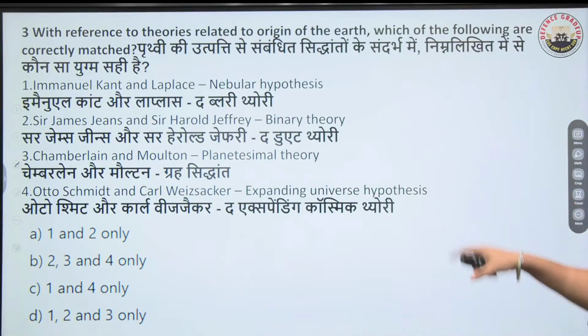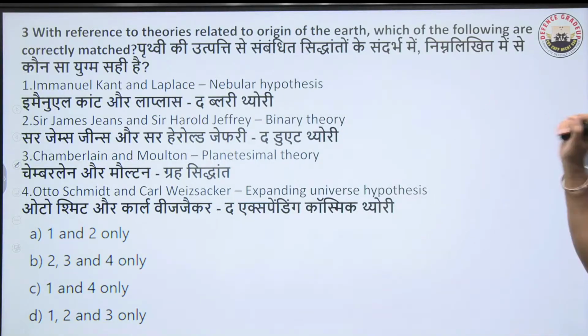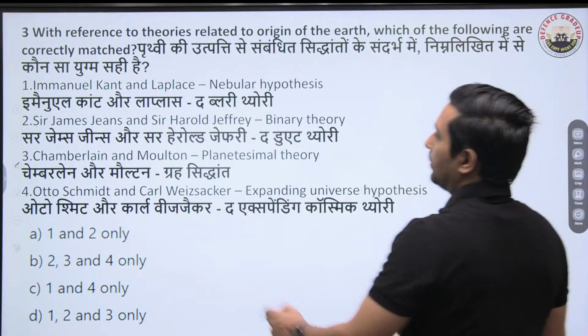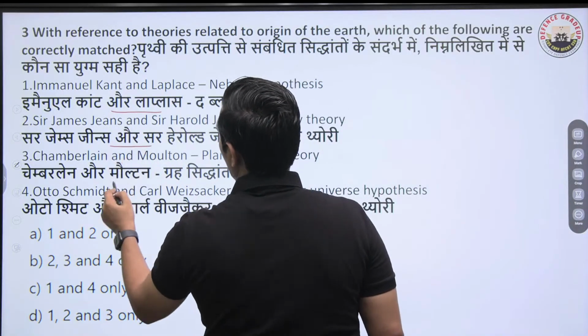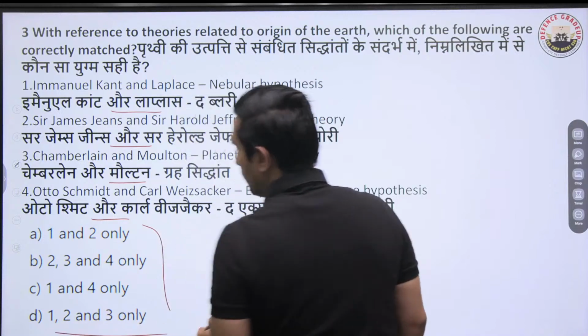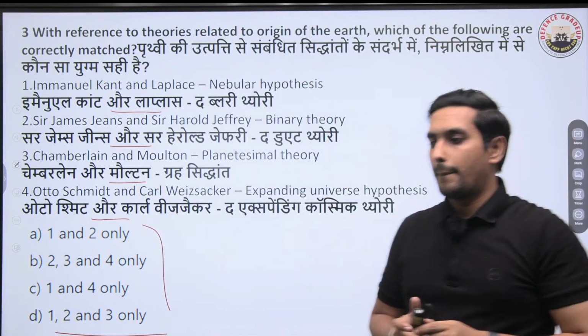Okay, have a look at this one. We have got the pairs. You have to tell me which of the following is correctly matched. Pair 1, 2, 3, 4. So you have to give the answer accordingly. Tell me.